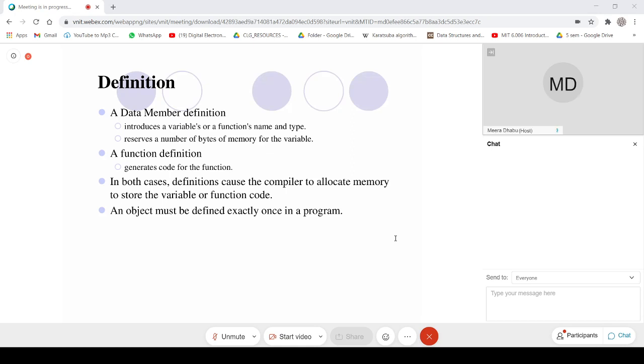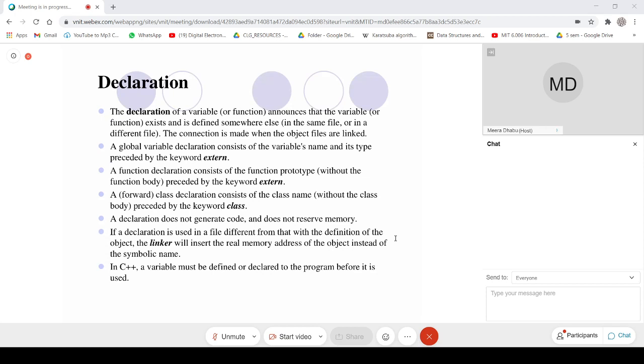So here we have seen that declaration is one part, and we have already seen what extern is, how to make use of extern, and who will be responsible for resolving the external linkage. The linker will be responsible for resolving the unresolved or external references, external variable.